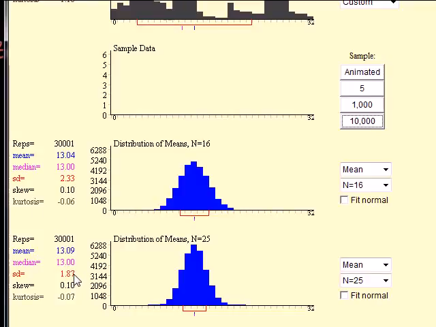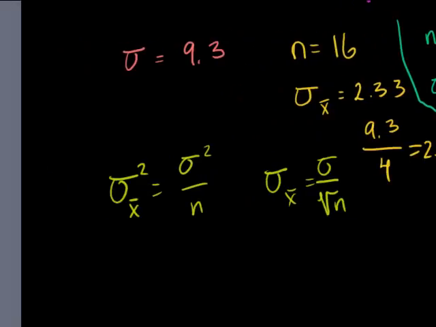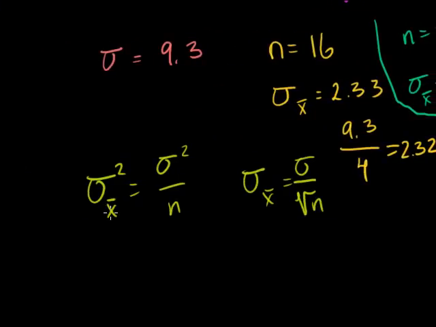But as you can see, hopefully that'll be pretty satisfying to you, that the variance of the sampling distribution of the sample mean is just going to be equal to the variance of your original distribution, no matter how wacky that distribution might be, divided by your sample size, by the number of samples you take for every basket that you average, I guess is the best way to think about it.